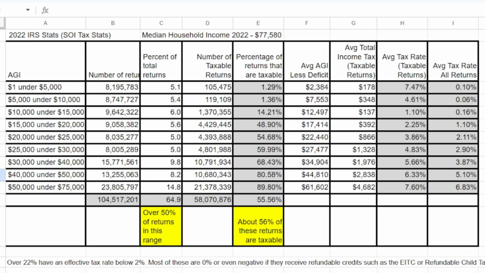The items in gray are things I calculated from the data. Over 50% of all returns fall between $1 and $75,000. Of these returns, only about 56% were taxable. Note how low the percentage of taxable returns is for incomes under $10,000. Using the average adjusted gross income and average tax, I calculated the average tax rate for each income band shown in yellow. I then multiplied the average tax rate by the percentage of taxable returns to get an average for all returns in each band, which is highlighted in green.